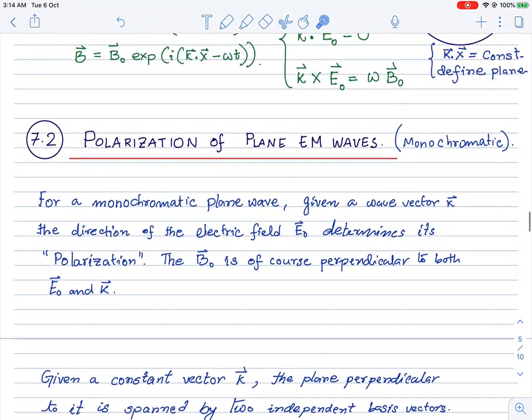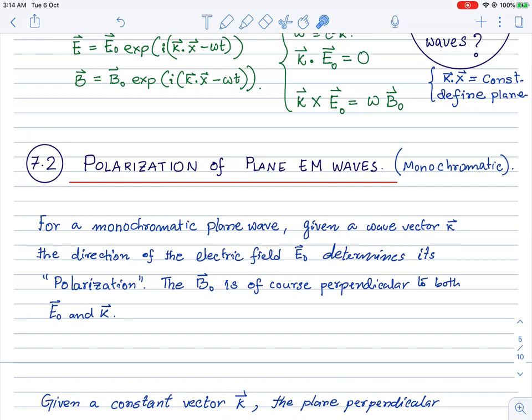Very good. Before going back to the general Maxwell's equations with sources, let me also finish this discussion of plane electromagnetic waves with a small discussion of polarization. You will do this in much more detail in your optics courses, but let me touch upon it and say a few things about polarization, particularly for monochromatic waves.